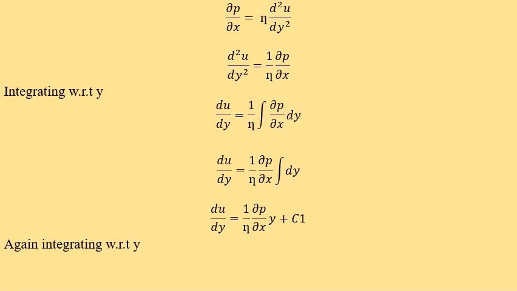Again, if we integrate this equation with respect to y, then the integration of du by dy is u, that is equal to 1 by eta into del p by del x, integration of y is y square by 2, plus integration of c1 with respect to y, c1 is a constant, so integration is c1y plus some constant c2.